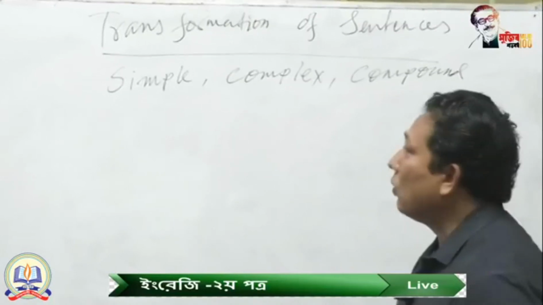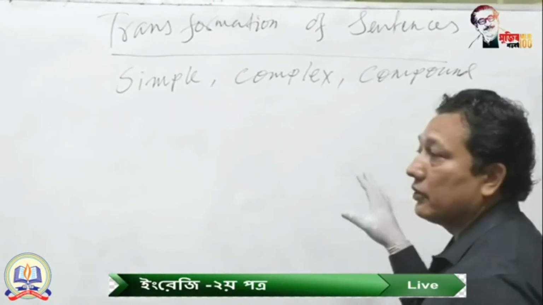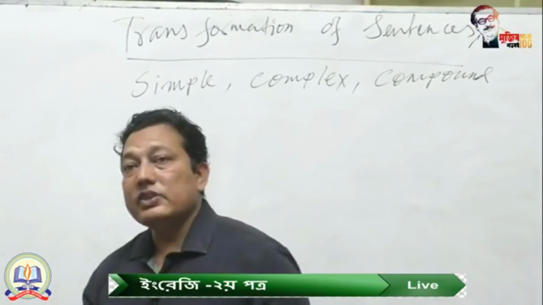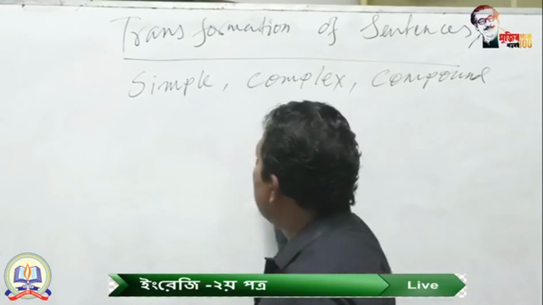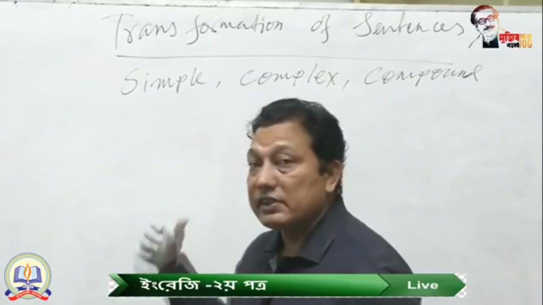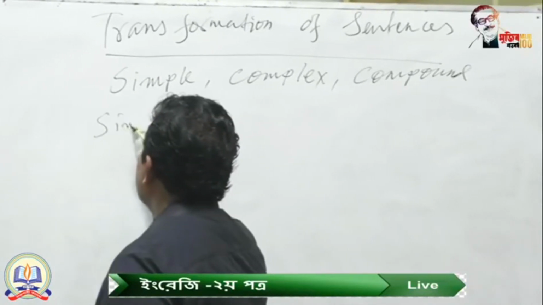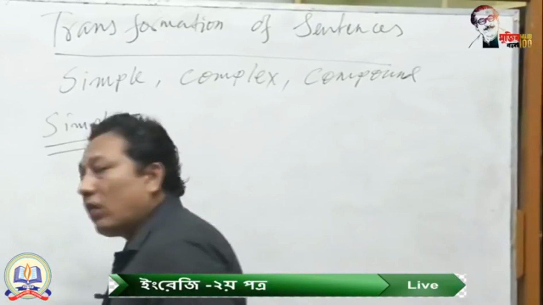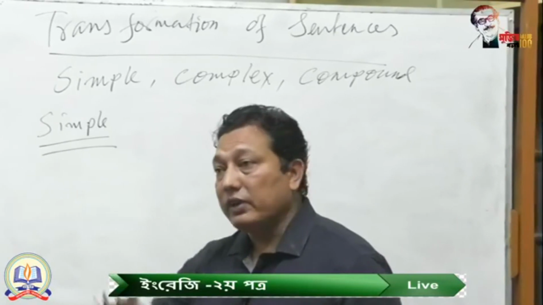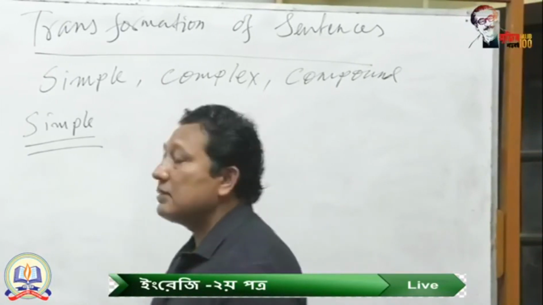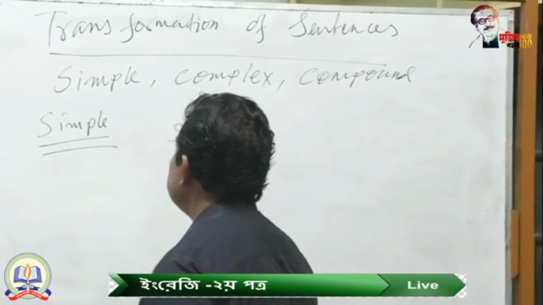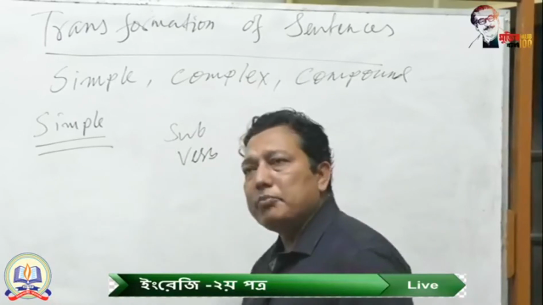At first you should know about the characteristics of these three categories of sentences. Structurally, sentences are of three kinds: simple, complex, and compound. Suppose a simple sentence. What are the characteristics of making a simple sentence, and how will you define whether it is a sentence or not? Sentence depends on something. What is that? At first you need a subject, then a verb. Subject and verb are very important for making a sentence.